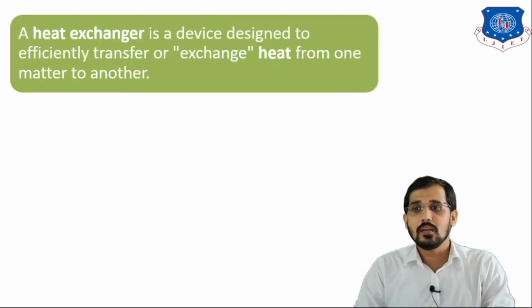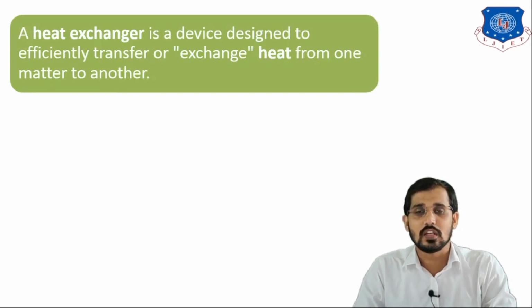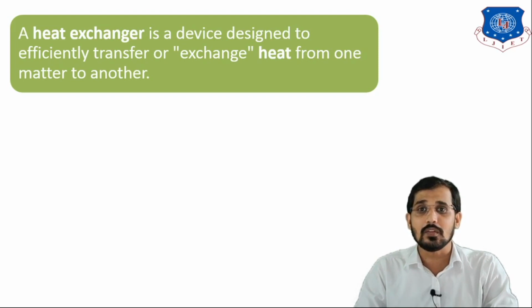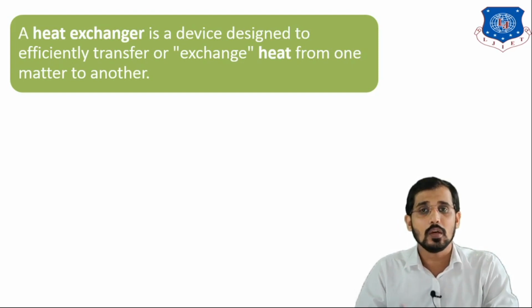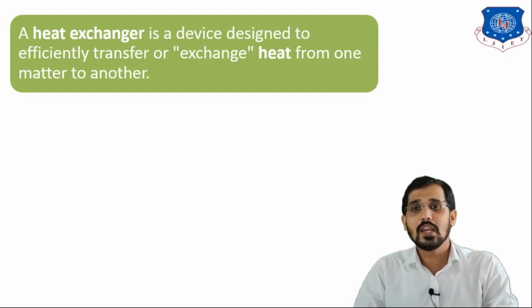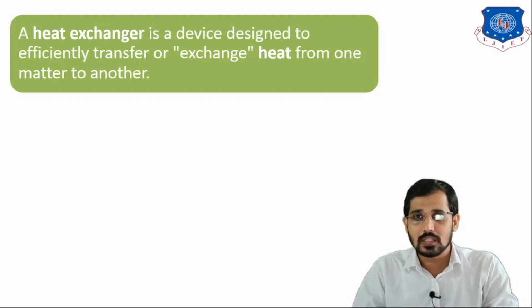So you can see on the screen, heat exchanger. What is the meaning of heat exchanger? A heat exchanger is one type of device which is used to exchange heat between various materials. For example, if you want to remove heat from the hot fluid to the cold fluid, then I can use a shell and tube heat exchanger. Any device which is used to exchange heat between various fluids, various materials, is nothing but a heat exchanger. For example, an evaporator, a reboiler, a condenser.